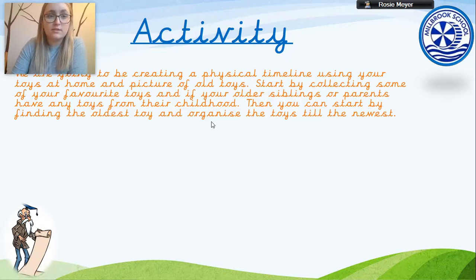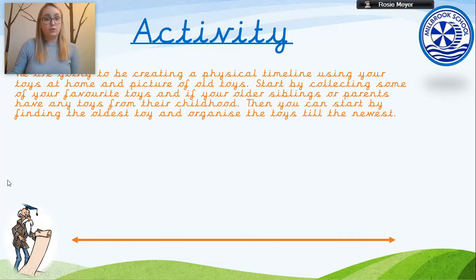If you've got older brothers and sisters, they might have a favourite toy that is then older again than your toy. Then you might have something like a picture of your parents with their favourite toy from when they were little, and then you might use a picture of the old toys that we used last week. So you're going to make a line on the carpet or the table, and you're going to start by thinking that we've got the oldest at one end and the newest at the other. So you're working from the oldest to the newest.